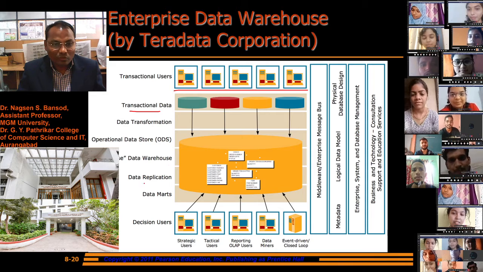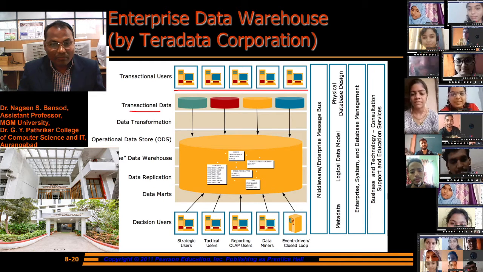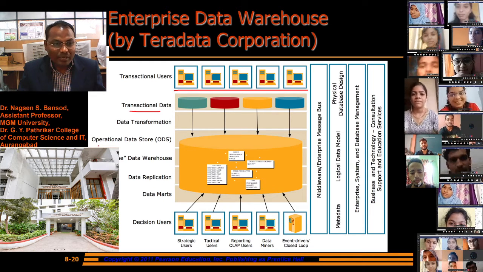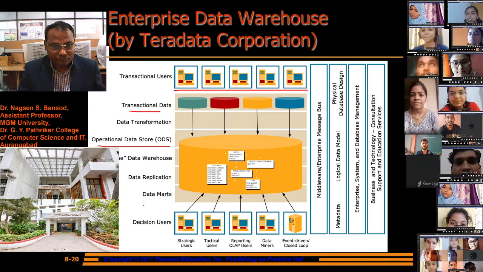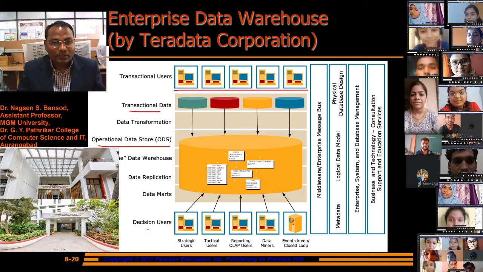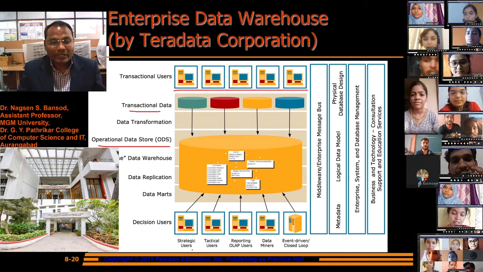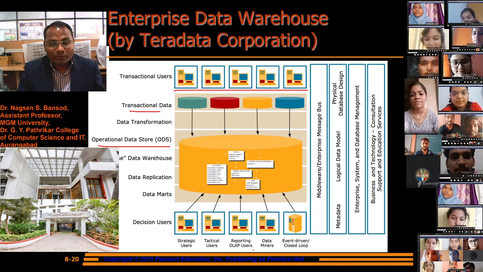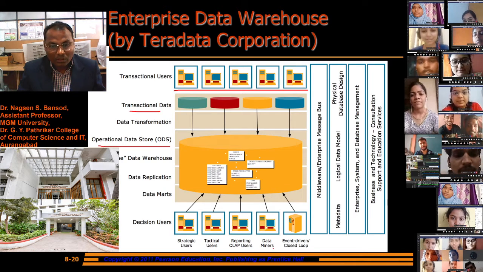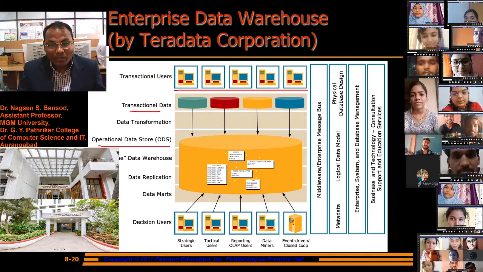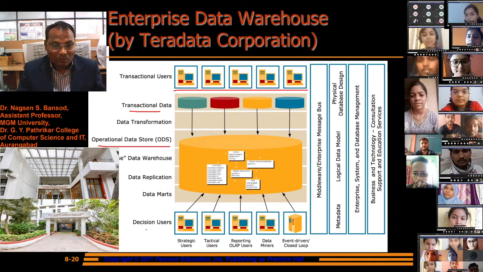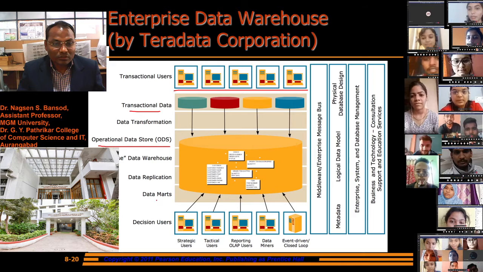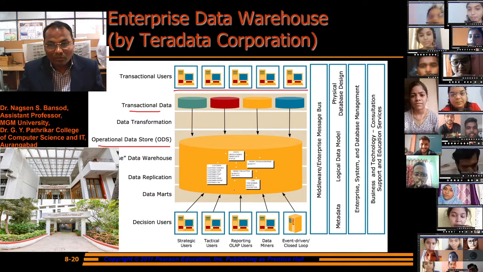Enterprise data warehouse, data replication, data mart: these are the various kinds of data warehouse. Then decision users: strategic users, tactical users, reporting OLAP users, data miners, event-driven closed loop. According to the decision users, we have to use this data warehouse.